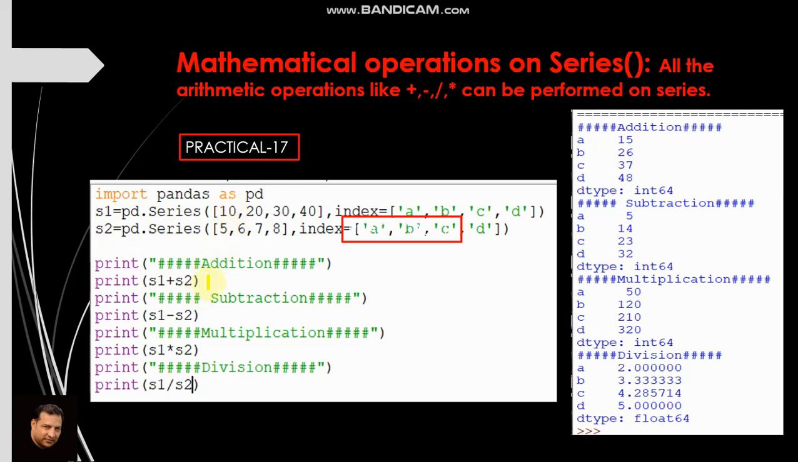So 10 plus 5, 15, 20 plus 6, 26, and so on. See the output is here. 15, 26, 37, 30 plus 7, 37, 40 plus 8, 48. So simply what it is doing, it is adding elements of these two series. Similarly, we can do any other operation, plus, minus, divide, multiply, anything, and all these examples are showing these subtractions, multiplication, division, etc.